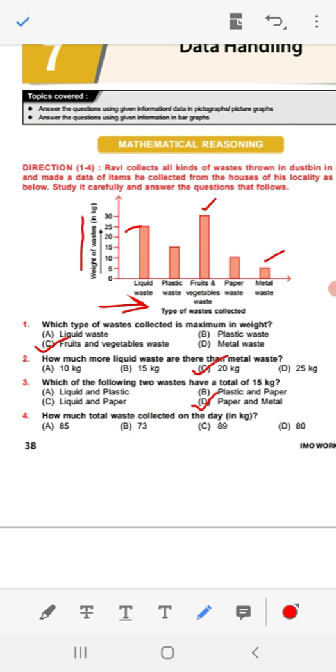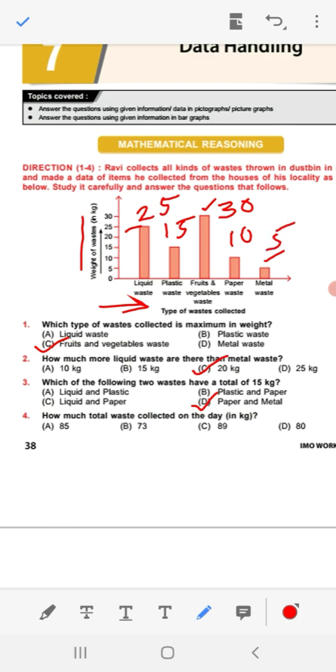Question number 4. How much total waste collected on the day in kg? So you have to add all the kgs of the waste. Liquid waste, that is 25 plus plastic waste 15 plus fruit and vegetable is of 30 plus paper waste 10 plus metal waste 5.